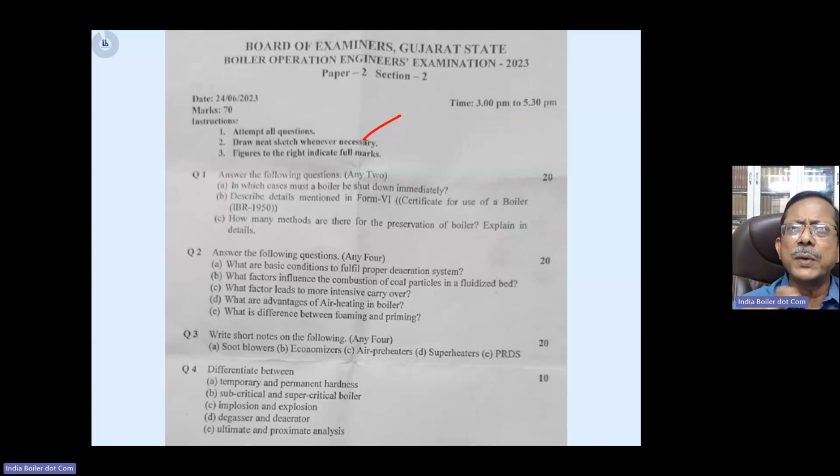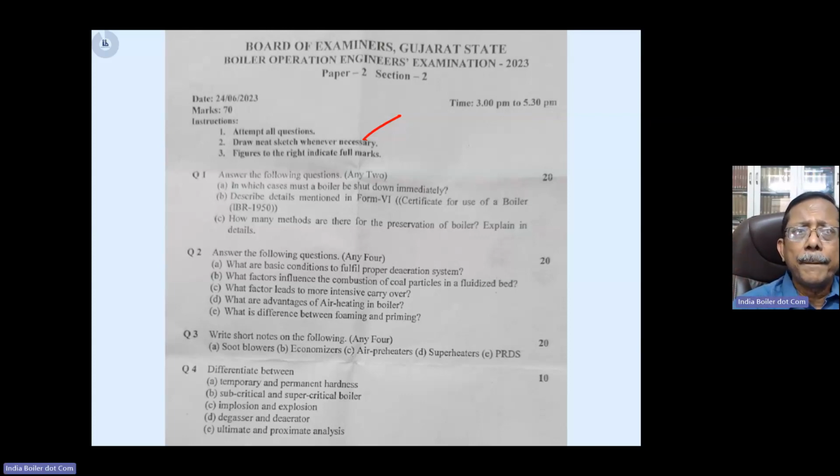So the most important points you mention. Or the other way around, suppose you do not know more than 2 to 3 points. Now here comes the skill for answering the BOE theory questions. Make those 2 to 3 points at least 4 to 5 points. Break it, right? So you will be seeing that yes, one particular point I can answer in 2 parts. So fine, make it in 2 parts and give the number 1, 2, 3. So the examiner gets the impression that okay, you have given 5 points, right? It is a very useful skill.